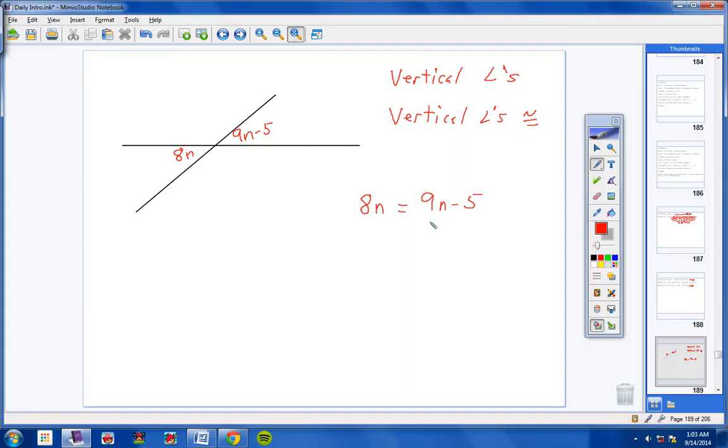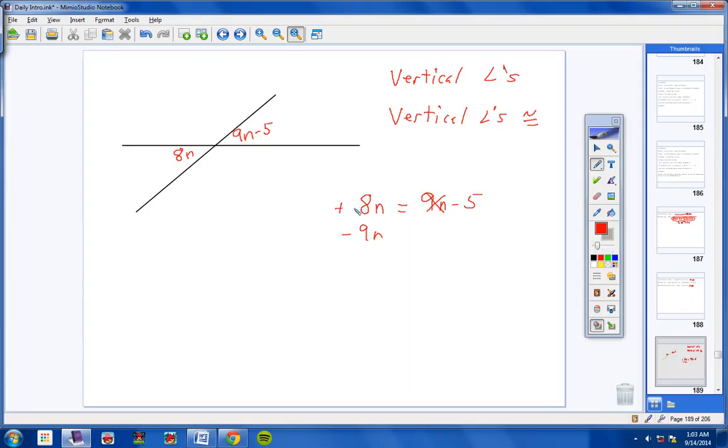All right, here we go. First of all, I want to get all of my n terms on one side, so I'm going to bring the 9n over, and when I do, it becomes a negative 9n. So this is gone.